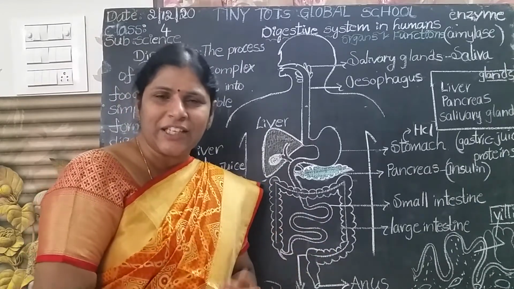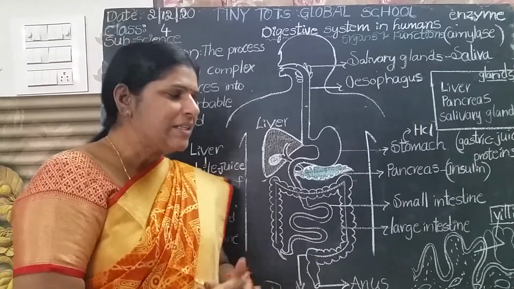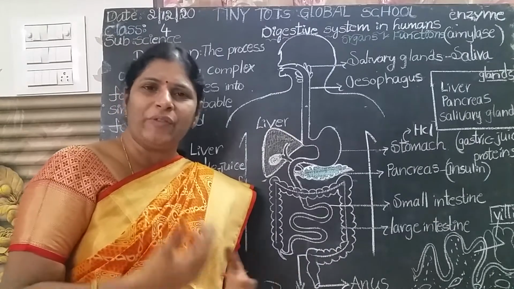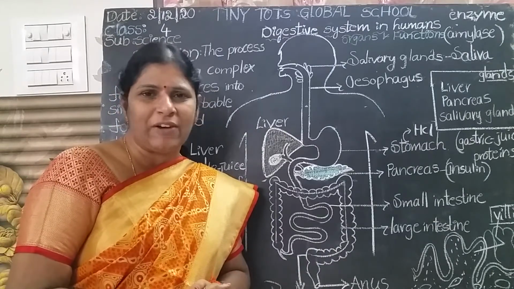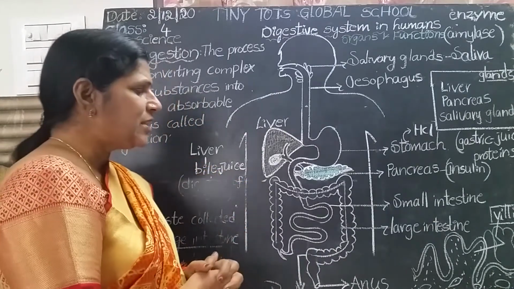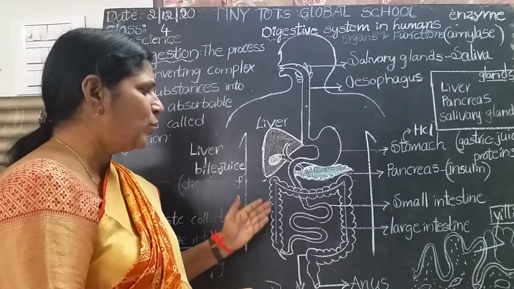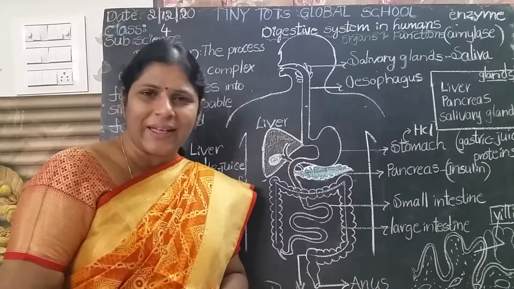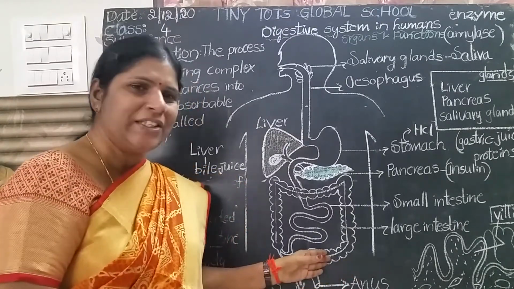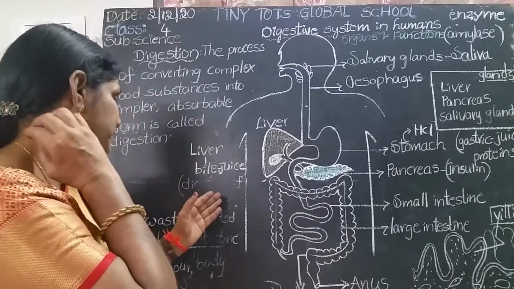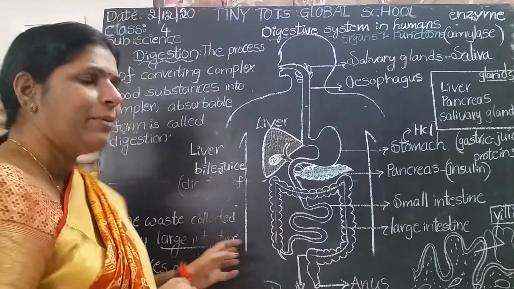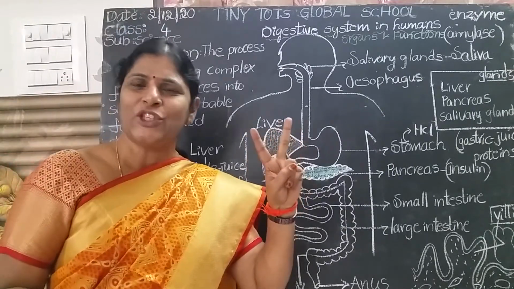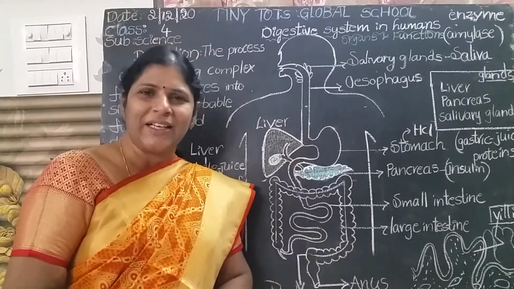So the undigested food, okay? The stomach is not like a dustbin, children. Waste materials are also produced in our body, no children. That undigested food or waste material is sent to the large intestine and leaves the body through the anus. Is it clear, children? So the waste collected by the large intestine leaves the body as stool. Is it clear, children? Okay.